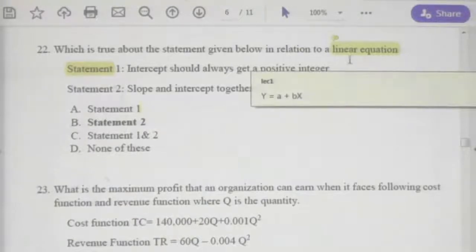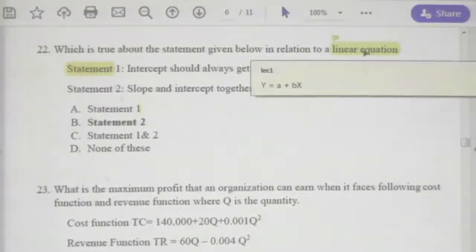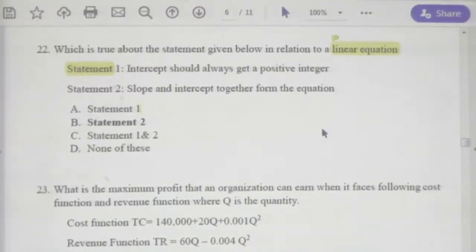Sometimes this linear equation can be a minus bx also, because there may be an inverse relationship or positive relationship between y and x. Therefore, a plus bx can happen or a minus bx can happen, right? Statement 1: intercept should always be a positive integer.